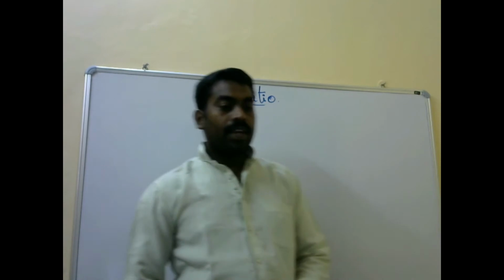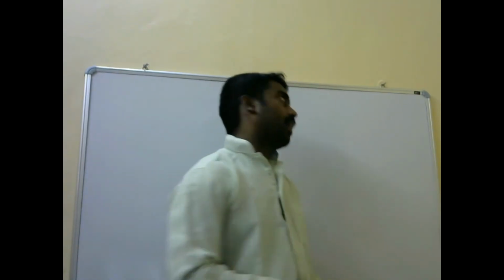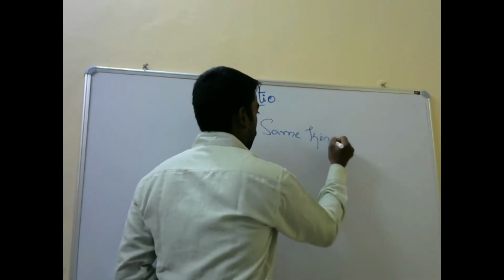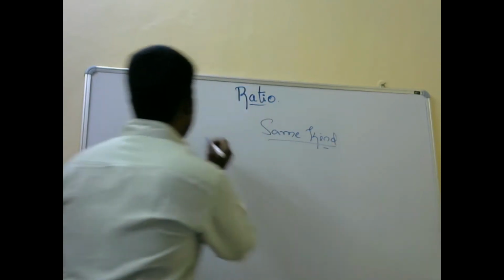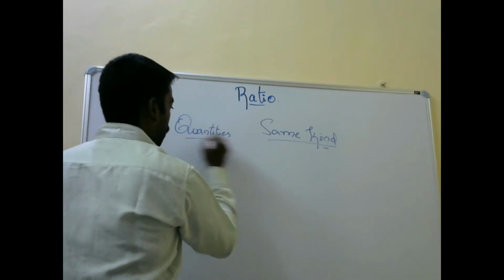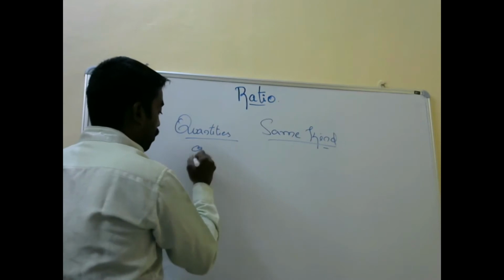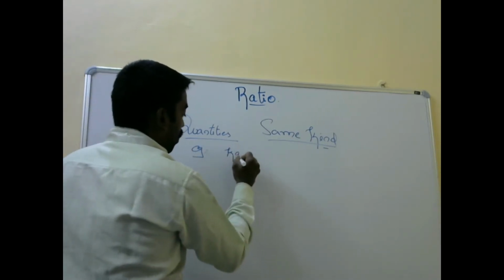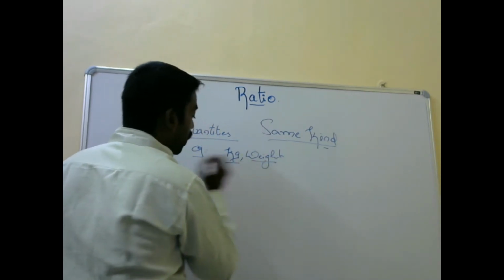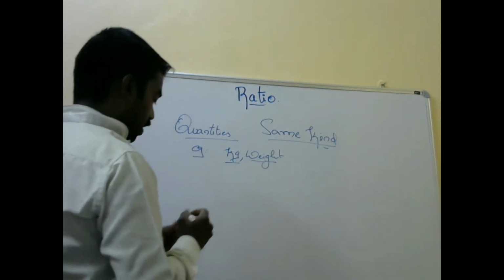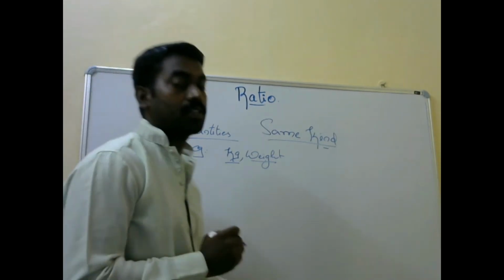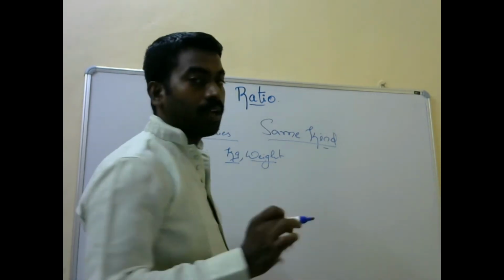Ratios exist between quantities of the same kind. What is same kind? Quantities should be of the same kind. For example, the question should be in kilograms or in weight. This is the way the question should be asked. Suppose they ask you to find the ratio of the number of students in the school and compare it with the ratio of salaries of teachers. Can you compare this? That is not a proper comparison.